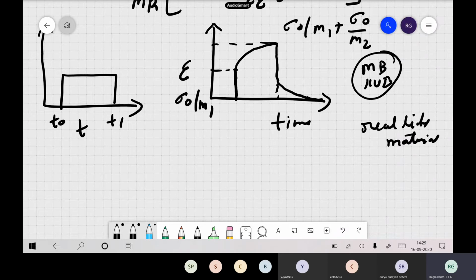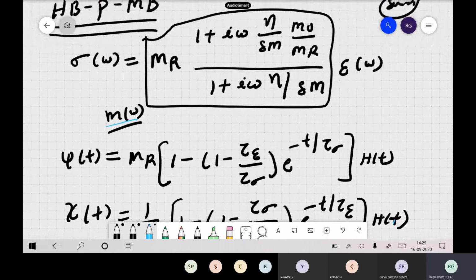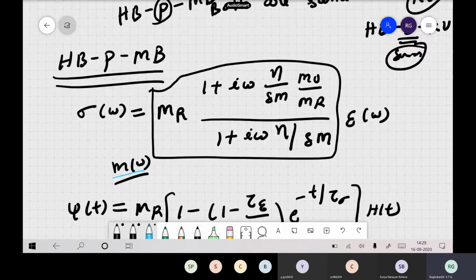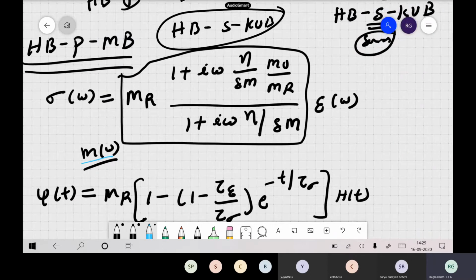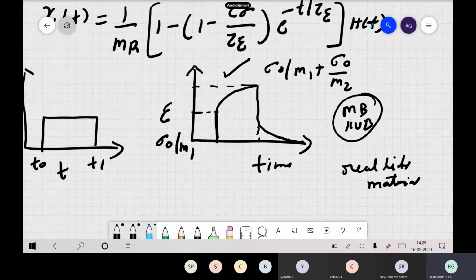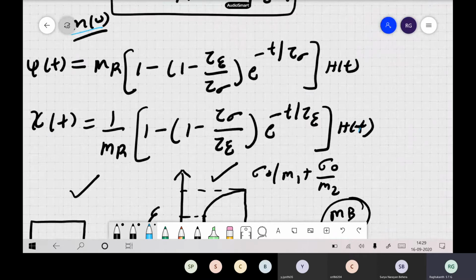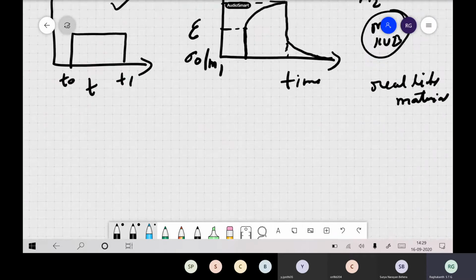We have written this expression for the standard linear solid. If you try to derive the Hooke-Saint-Venant body and the Kelvin-Voigt body, here also the property is exactly the same. If you draw the stress-strain, this is valid for both cases, with only small changes here and there, but both give the same behavior. Mathematically one can also prove that both are the same. I am not going into detail; if you are interested, you can do it yourself.